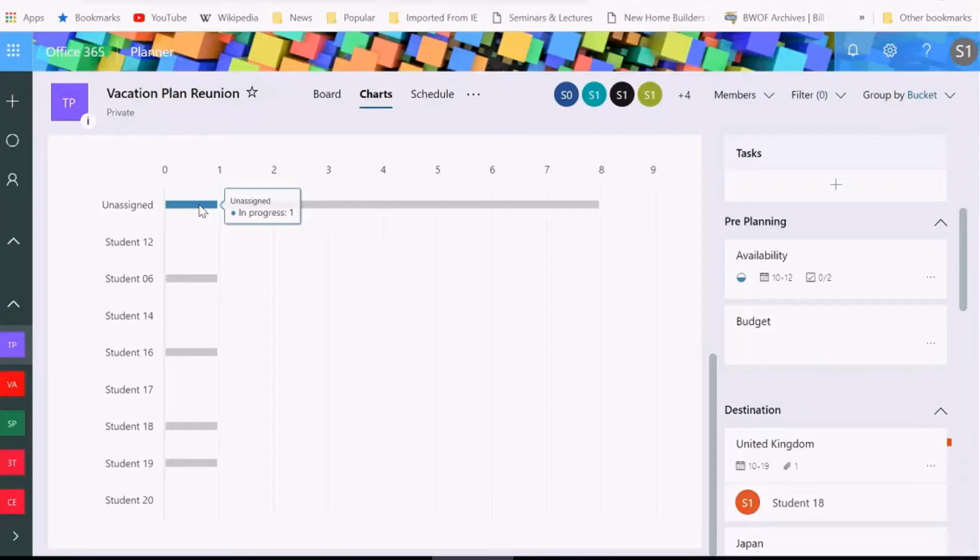I'm just going to put all my tasks here and I know that these are going to be done for sure. However, these are important tasks that maybe are on my critical path as we plan. Student 6 hasn't done anything. Student 16 not yet started. 18 likewise, and 19 as well.